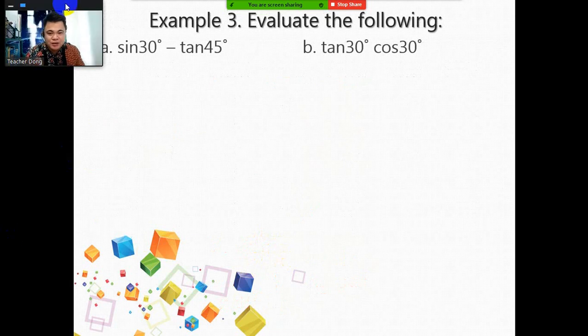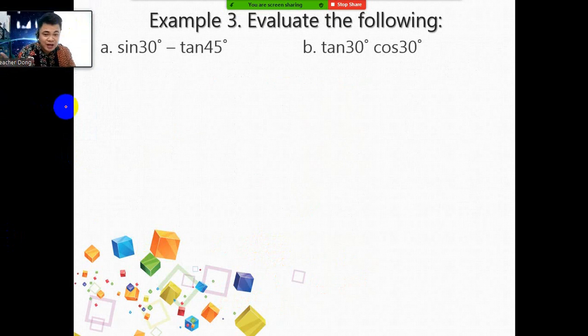Evaluate the following. This is what I'm telling you: we are going to use the table in identifying the values of the functions first, and after that, you can perform the indicated operation or operations involved. For letter A, we are going to subtract sine 30 degrees and tangent 45 degrees, or simply sine 30 degrees minus tangent 45 degrees. First, get the values of each. Sine 30 degrees in the table is 1 half. Write it. Minus tangent 45 degrees. Tangent 45 degrees is simply 1.